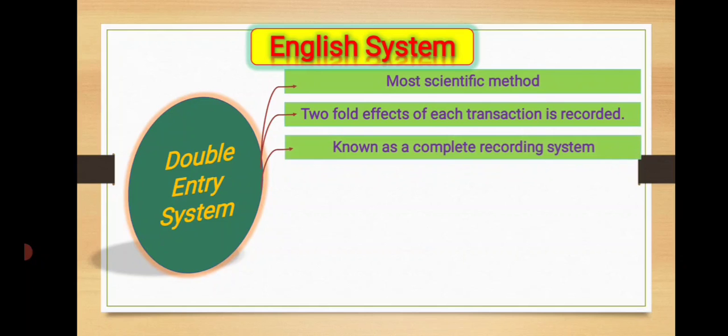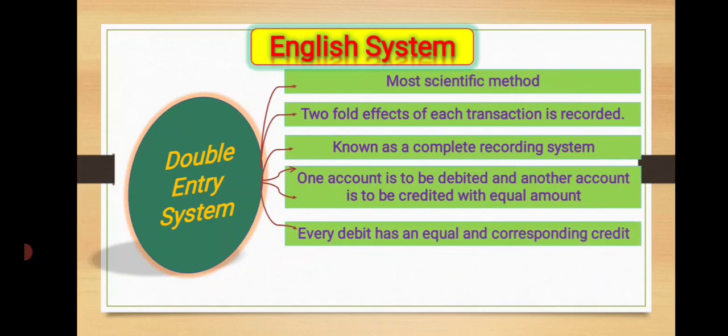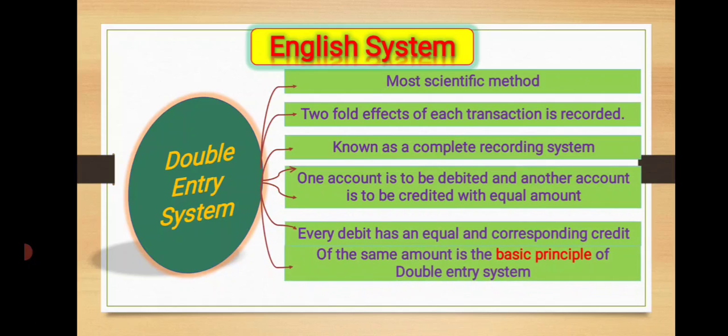This system is known as the complete recording system. Now here one account will be debited and another account is to be credited with an equal amount. Here every debit has an equal and corresponding credit of the same amount, which is the basic principle of the double entry bookkeeping system.